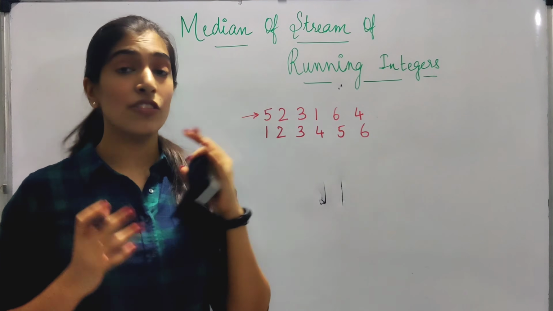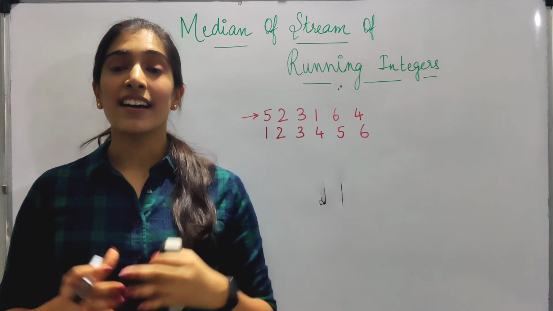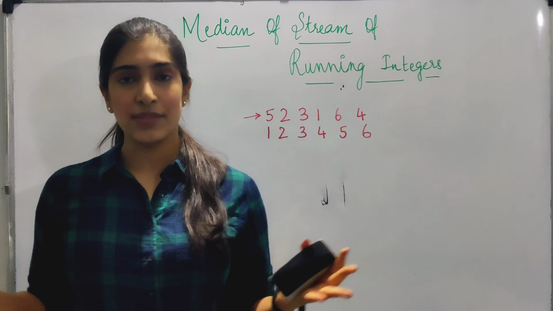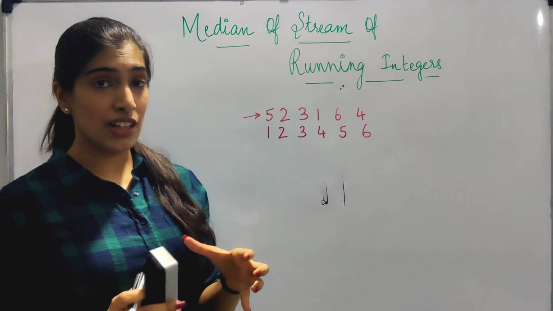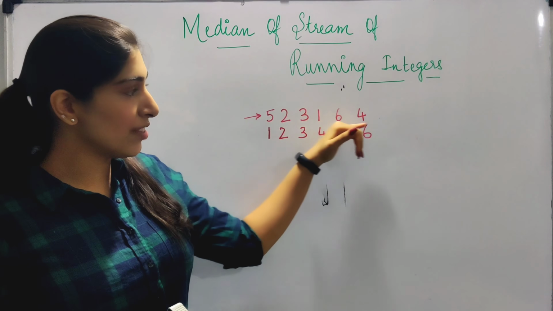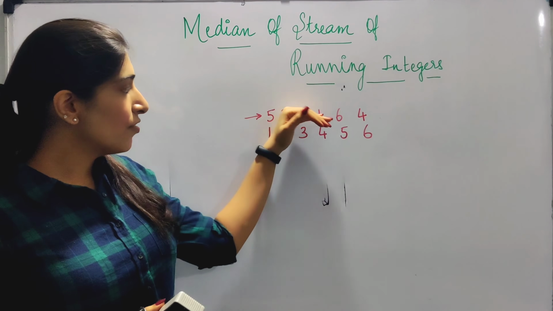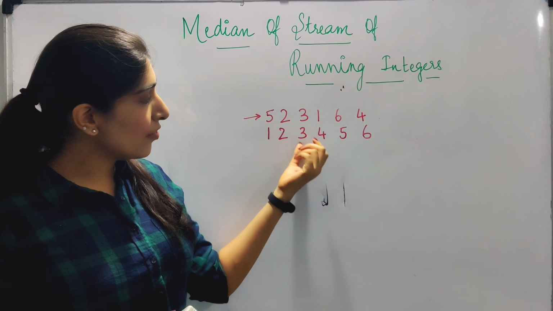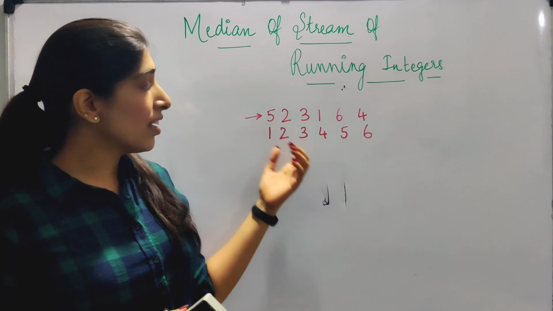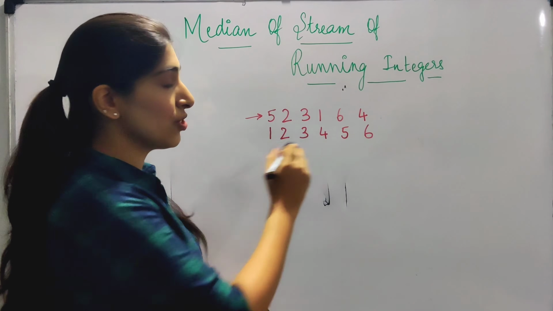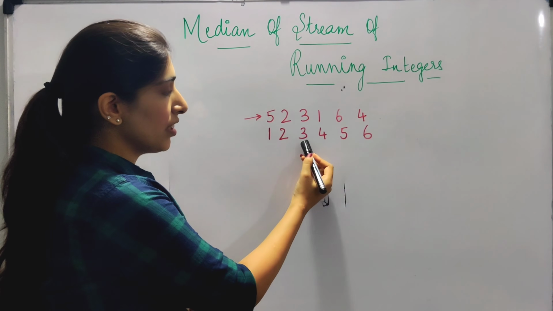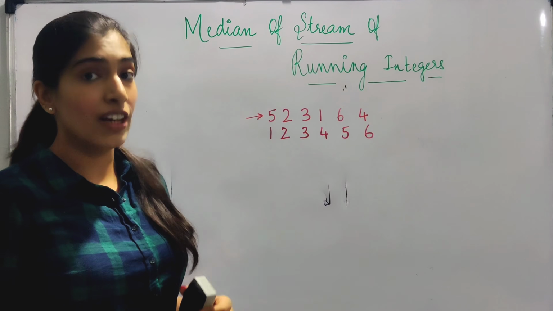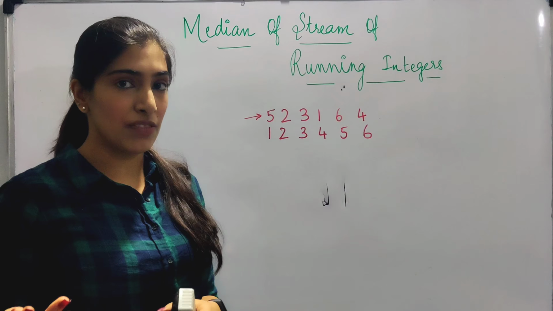Now what is the meaning of median? We learned this in school, right? When you have a set of numbers, you have to sort them and return the middle value, that is median. If there are even number of numbers, like in this case 5, 2, 3, 1, 6, 4, what will be the median? First you sort them, so this will be 1, 2, 3, 4, 5, 6, and after the sorting you have to return the middle element. But when there are even number of numbers, there is no one middle element. So you have to return the mean of the two values, that is mean of 3 and 4, which will be 3.5. So in this case we will have to return a double value.